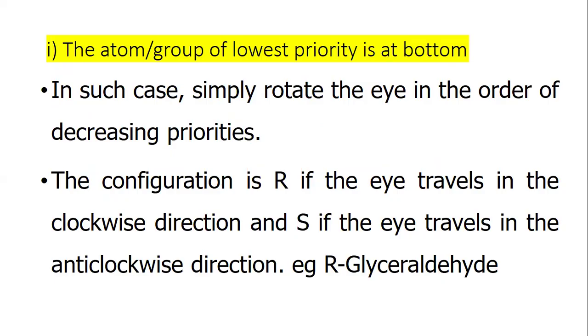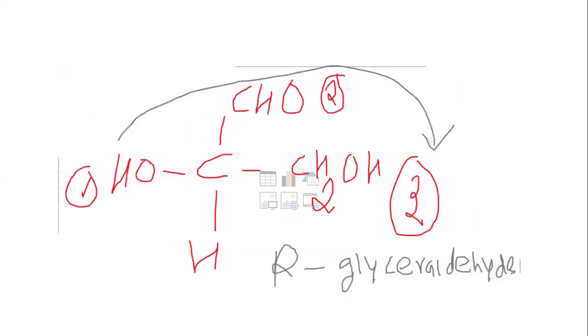The atom or group of lowest priority is at the bottom. In this case, you rotate the compound. If the lowest priority is at the bottom, you rotate the eye in the number order. In this case, 1, 2, 3. This is clockwise, so R configuration.